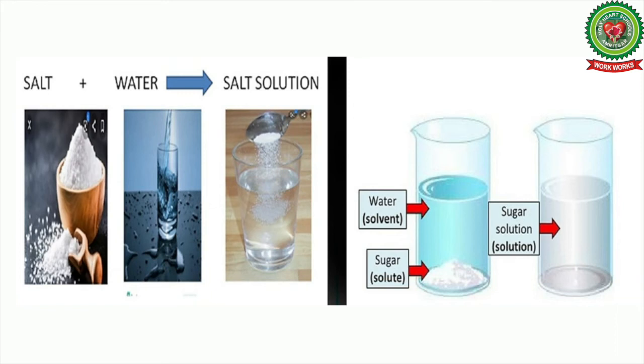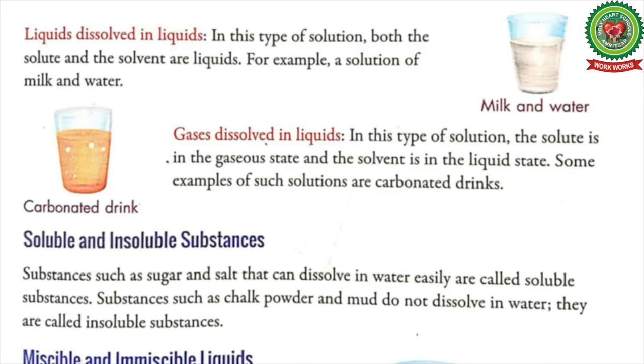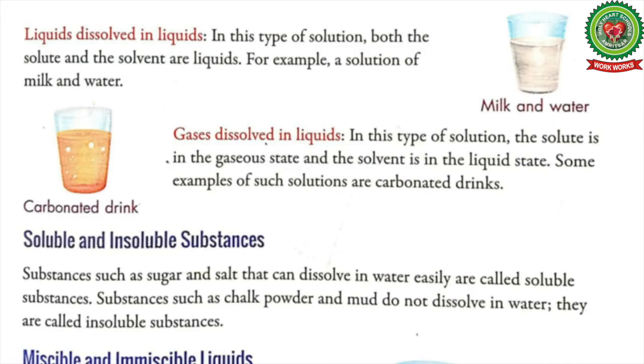Now, number 2 is liquids dissolved in liquids. Students, in this type of solutions, both solute and solvent are liquids. For example, water and milk, Hershey syrup in milk, lemon juice in water, etc. In all the three examples, both solute and solvent are liquids.